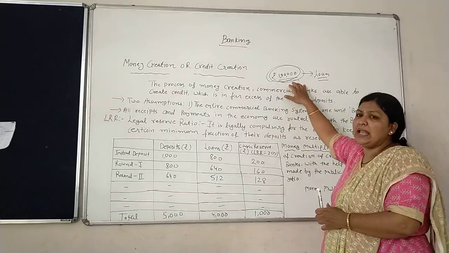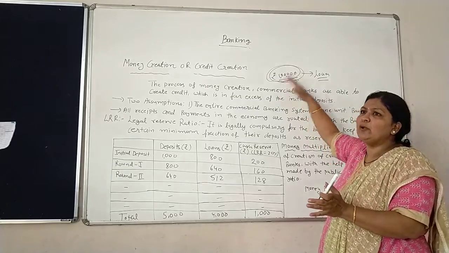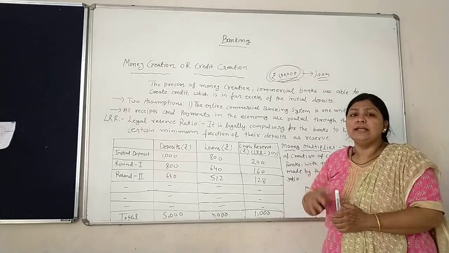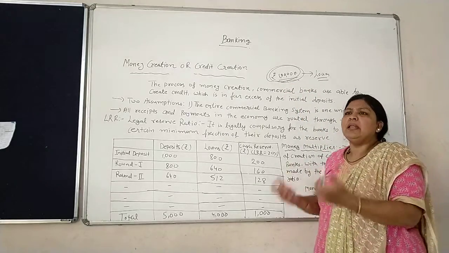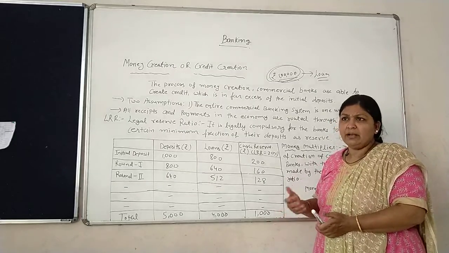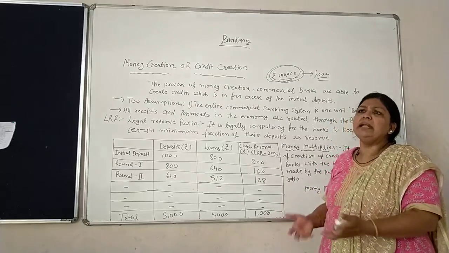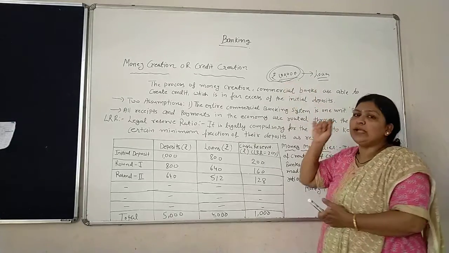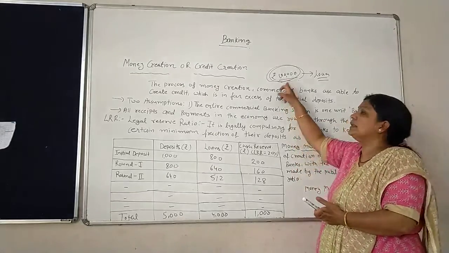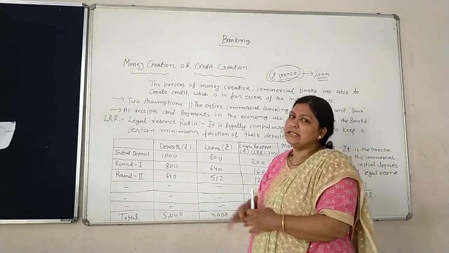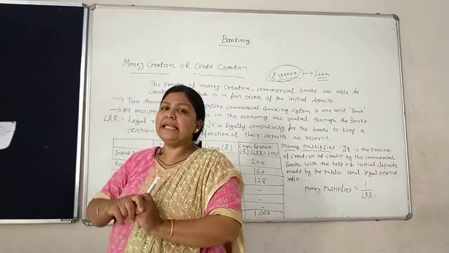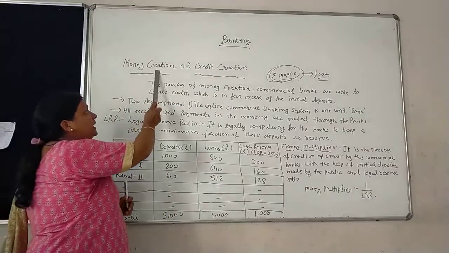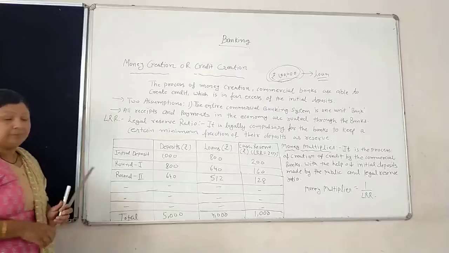It means suppose 1 lakh rupees बैंक के पास है, तो बैंक पूरा 1 lakh rupees लोन या रोटेट नहीं कर सकती है. Among this 1 lakh rupees, the bank has to reserve some money because people may go to the bank and demand their deposit anytime from their demand deposit account. So the bank needs to keep some reserve from this deposit amount. Today we will discuss that only. That is called money creation or credit creation. So today our topic is money creation or credit creation.